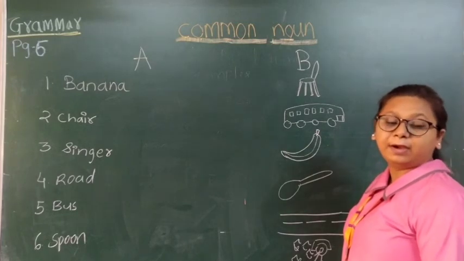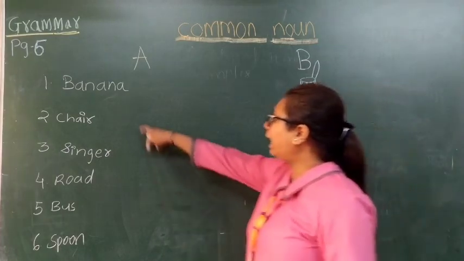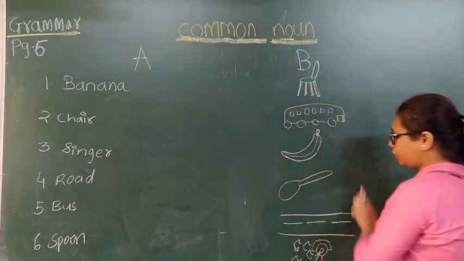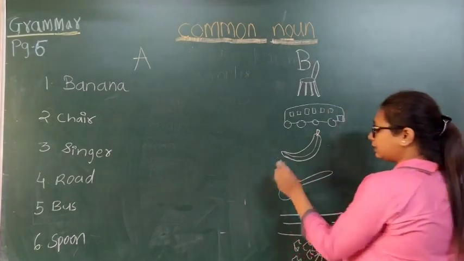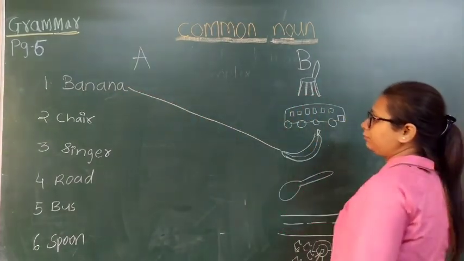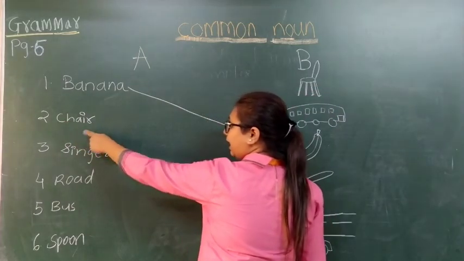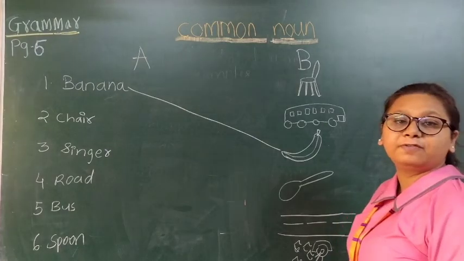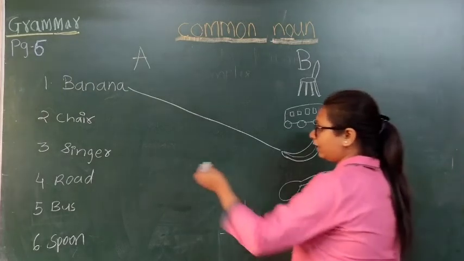Okay. So we will start with the first one. The first one is banana. B-A-N-A-N-A. Banana. Now you have to find a picture of banana over here and match the column. So this is a picture of banana. So you will match the column. Second one is C-H-A-I-R. Chair. So you have to see a picture of chair in column B and match it.